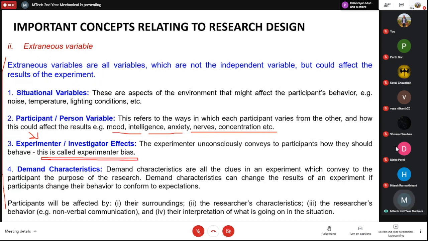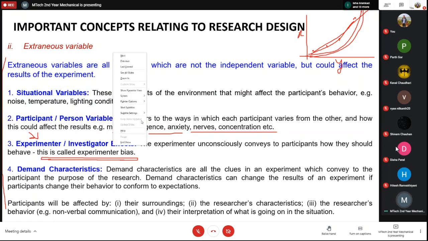The next is the demand characteristic. Demand characteristics means what is actually expected from the experiment. I think I gave you an example: if you see that the relation between two variables x and y is linear, and you are even seeing this kind of trend, you may still say no, no, it is linear so it should fill a straight line. But rather it is not a straight line, it is actually non-linear behavior. But you can be influenced by the demand characteristics.